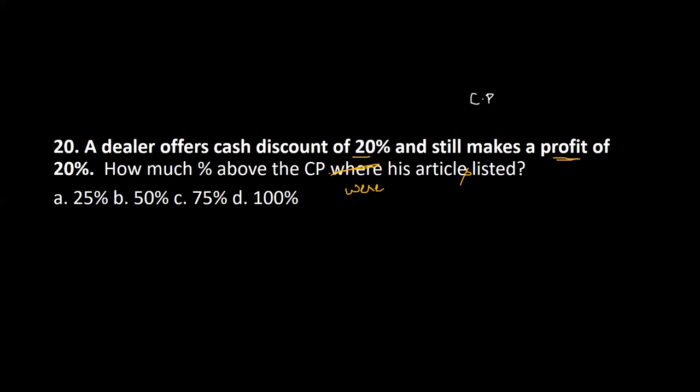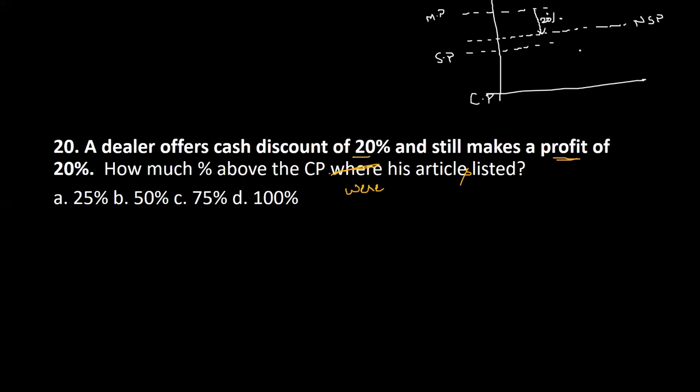Okay, there is some certain cost price, fine, and then as we discussed about the marking price, here there is a selling price, and above this there is a marked price somewhere. So you give a discount on the marked price. He's saying he gave a discount on the marked price. He sold at some new selling price, and what is the discount he gave? He gave 20%. And he's saying that he was still able to make a profit of 20%.